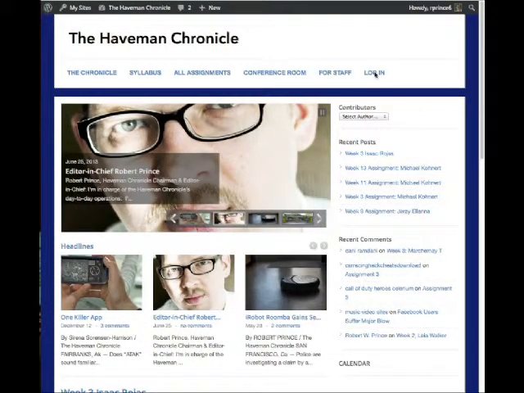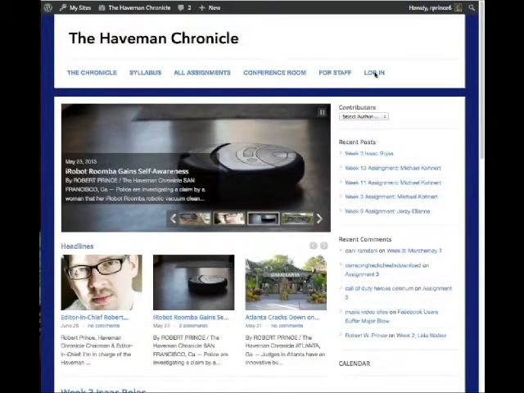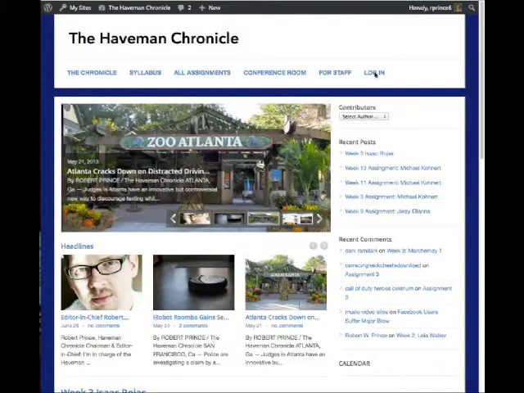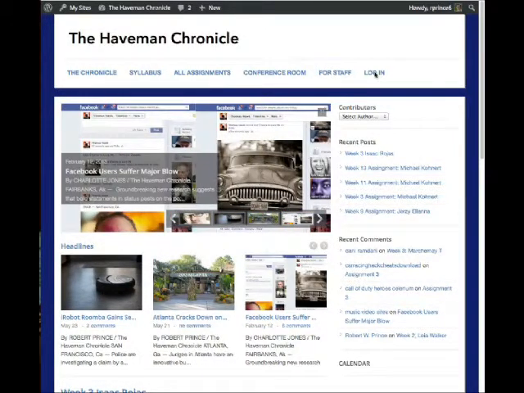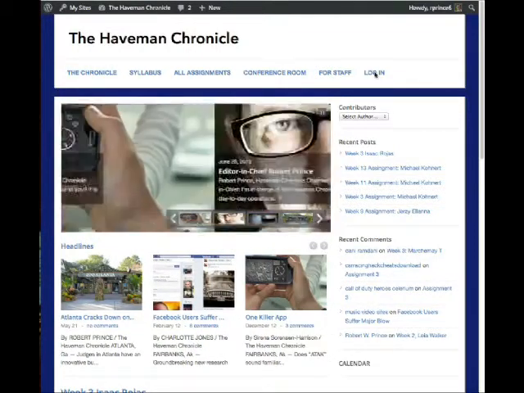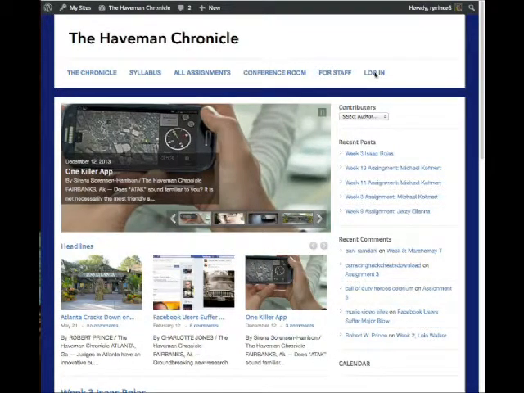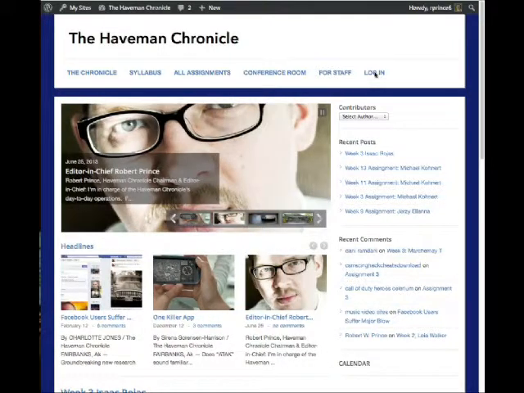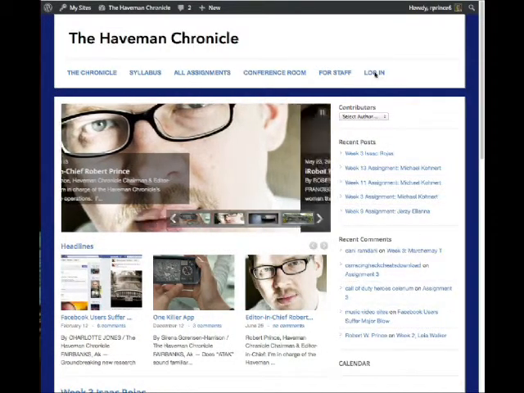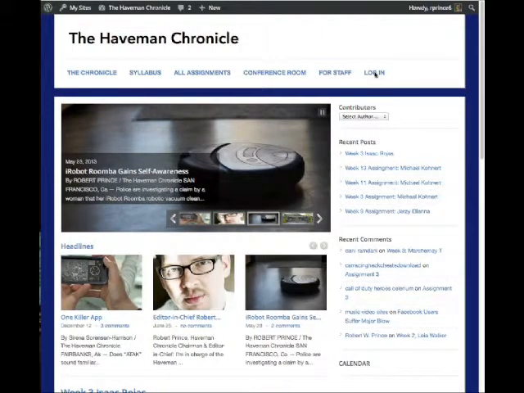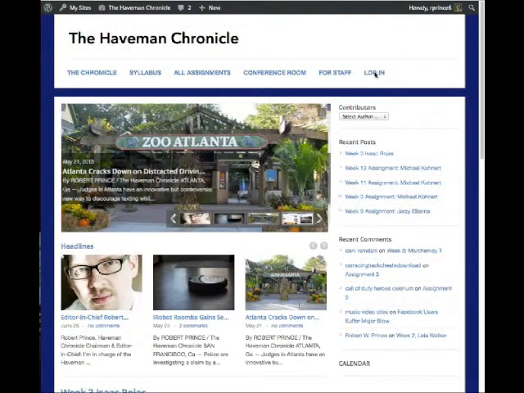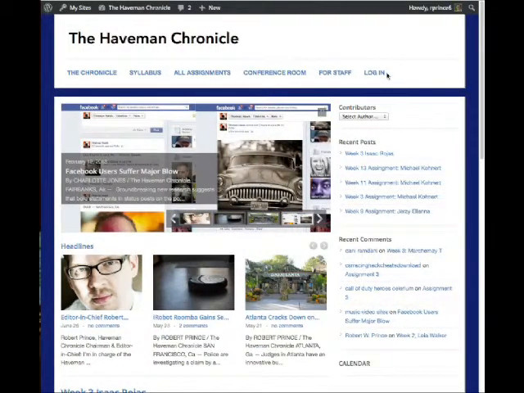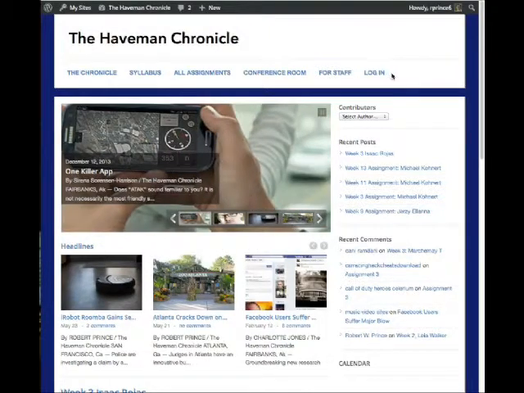Now, you should have received an email from WordPress inviting you to log into this site. If you didn't get that, it should have gone to whatever email you have associated with the University of Alaska. It would have invited you to log in and assigned you a username, which is usually your regular UA email username. If you're having any trouble finding that email, you might check your spam first. Otherwise, you can let me know and I can re-invite you to log into the page.